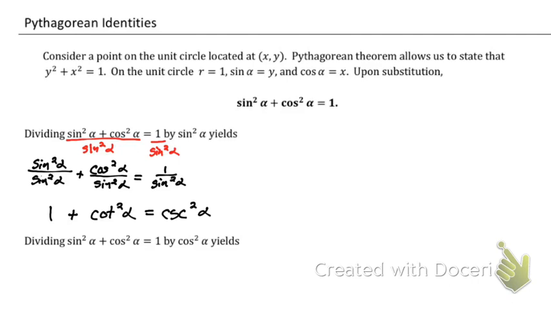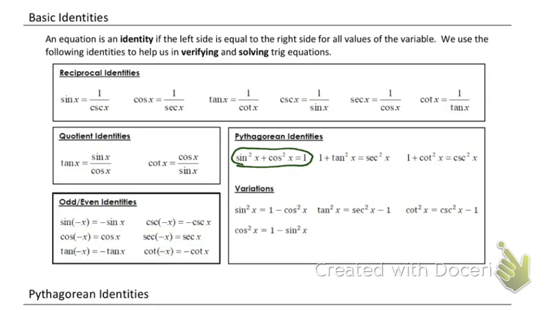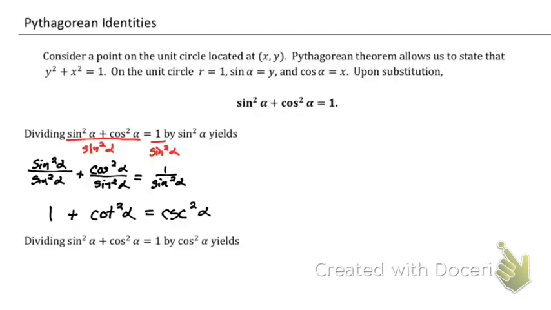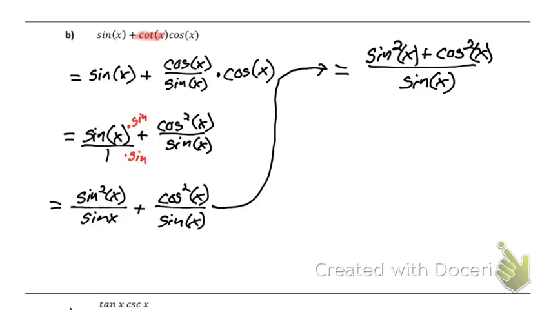In fact, anytime you see anything squared, tangent squared, secant squared, you're going to have to think about one of these every single time to rewrite it. So right now we have sine squared plus cosine squared equals 1. So we're going to replace that entire top fraction because this whole thing equals 1.